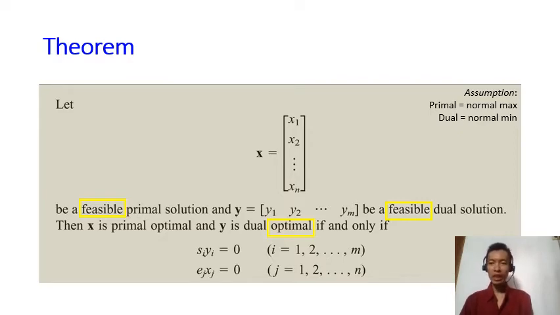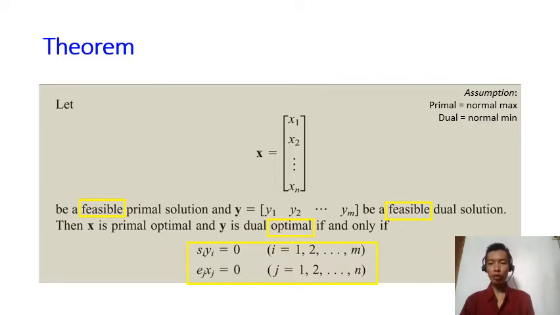The second key is that if we want to ensure that both x and y are optimal, then this must happen. This is called complementary slackness. Si, the slack from the primal variable, times yi, the corresponding dual variable, must equal 0.